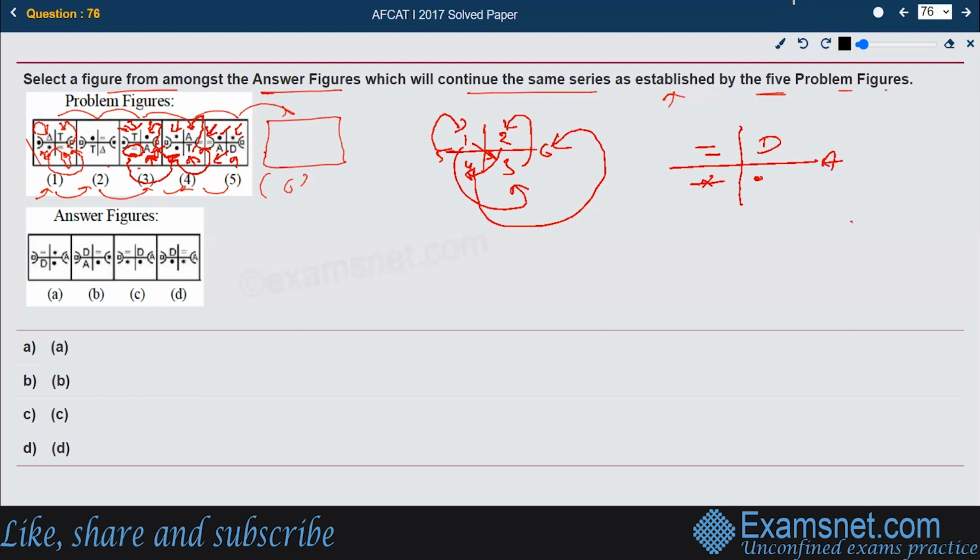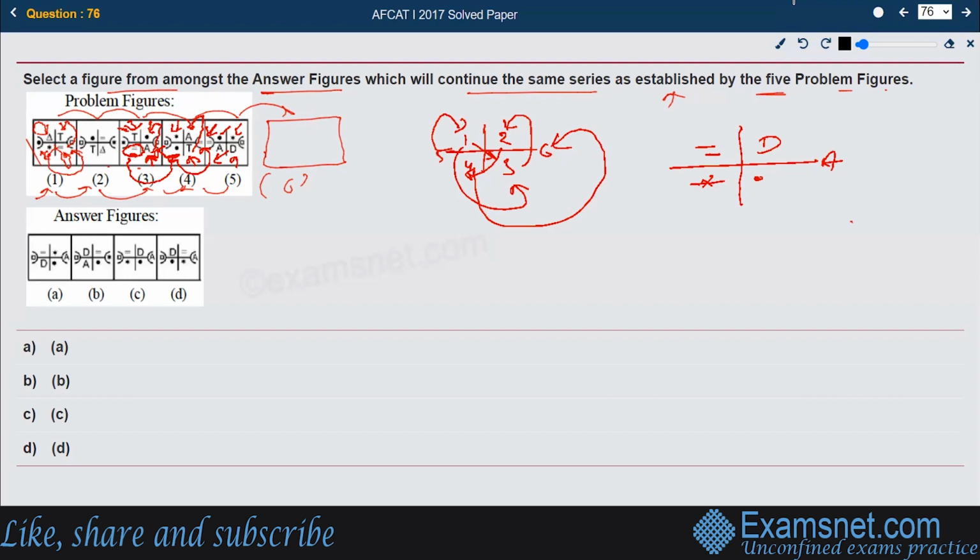This is how it is created. And then we are supposed to know which out of them will be the right answer. If you look at the figures carefully, you will understand that all of them are following the same pattern between 1 to 2, 2 to 3, 3 to 4, 4 to 5. They're following the same pattern every time. So this is how it is created.